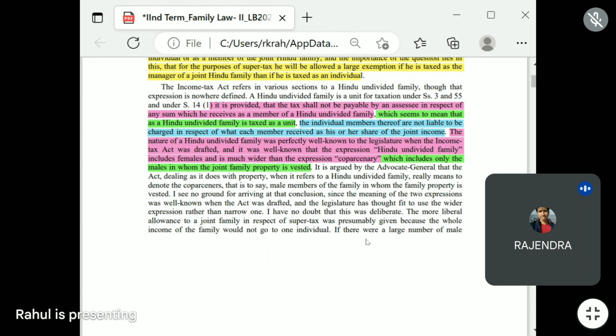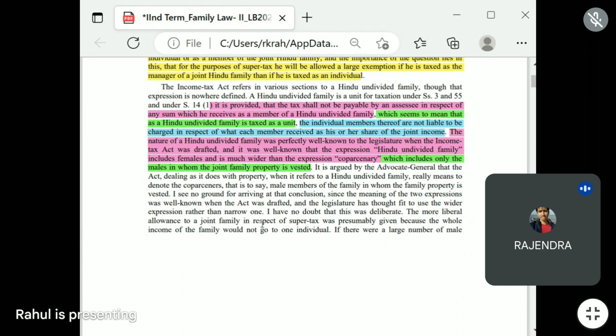I see no ground for arriving at the conclusion, since the meaning of the two expressions was well known when the act was drafted and the legislature has thought fit to use the wider expression rather than the narrow one. I have no doubt that this was deliberate.